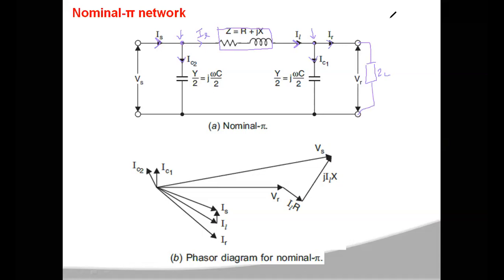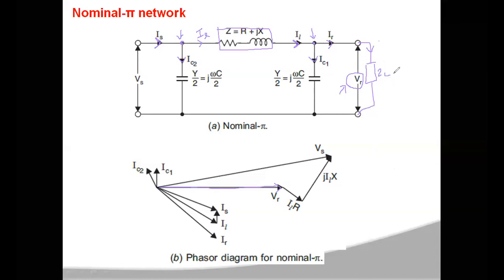Now for this network, you write the KVL and KCL equations at nodes and loops. Then you draw the phasor diagram. To draw the phasor diagram, you take the receiving end voltage as your reference. So this is VR, which we take as the reference voltage. Now the current flowing through the load: VR is the voltage across the load, and the current flowing through the load is IR, which is called the receiving end current.